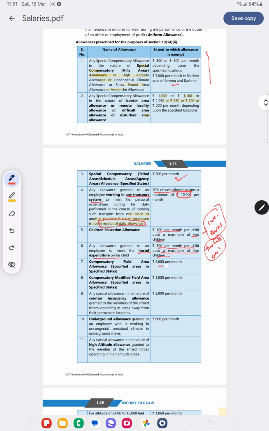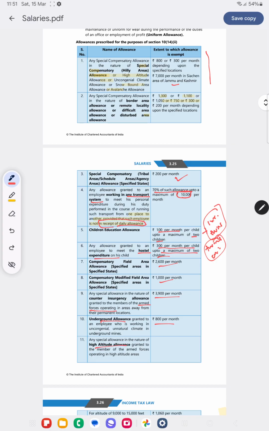Compensatory field area allowance, 2,600 per month. Compensatory modified field area allowance, 1,000 per month. Counter insurgency allowance granted to the members of armed forces, 3,900 per month. Underground allowance, 800 per month.